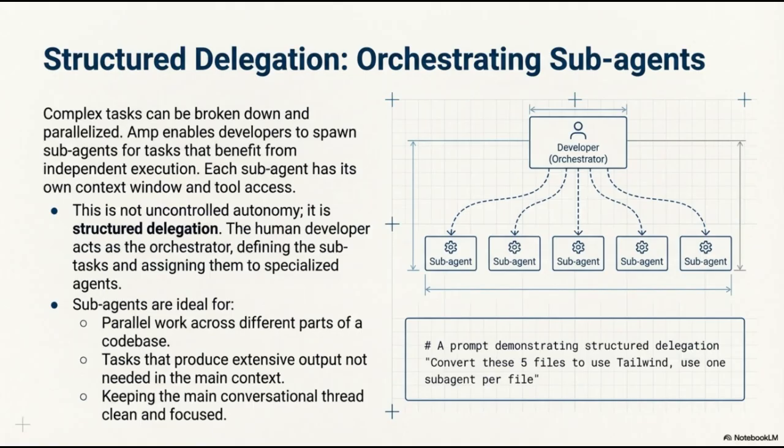Subagents are particularly ideal for performing parallel work across different parts of a codebase, managing tasks that produce extensive output without cluttering the main context, and keeping the primary conversational thread clean and focused. As seen in the diagram, the developer directs multiple subagents simultaneously. A practical example of this in action would be a prompt like, convert these 5 files to use Tailwind, use 1 subagent per file. This approach ensures efficiency and clarity in complex development workflows.